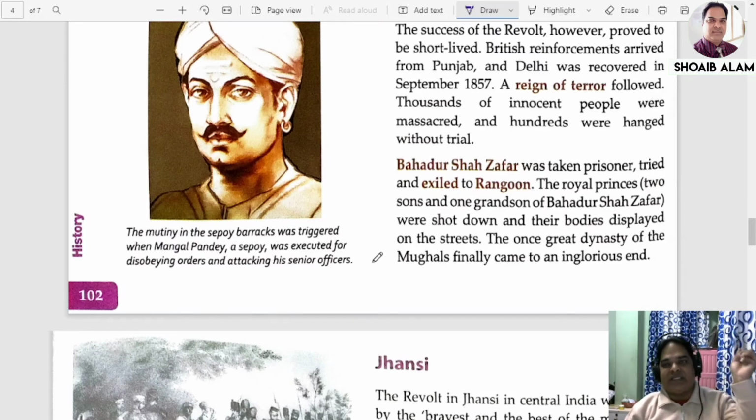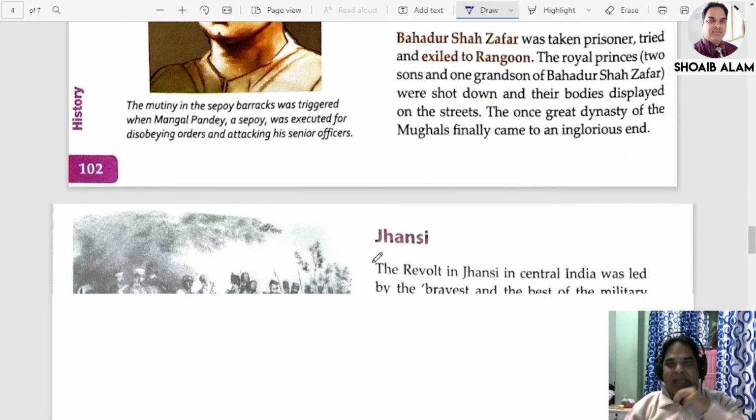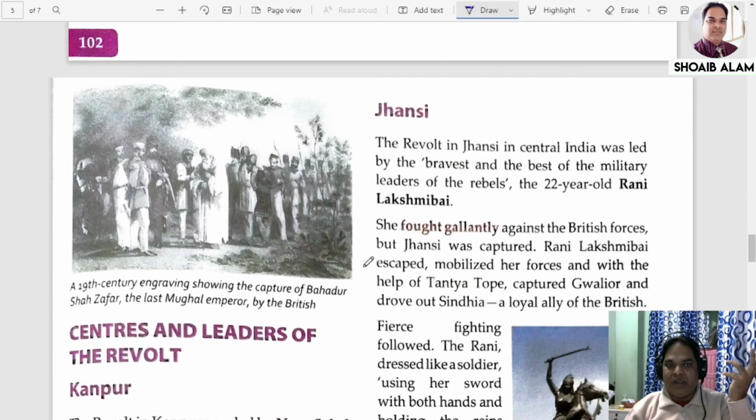Bahadur Shah Zafar was exiled to Rangoon. Rangoon is the capital of Burma, now known as Myanmar. There he died in 1858. Now Jhansi, from here we'll start.